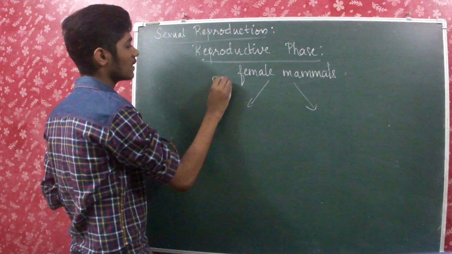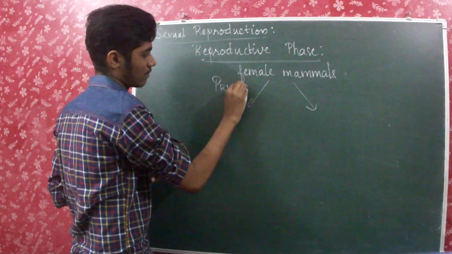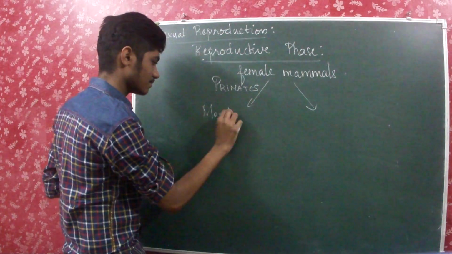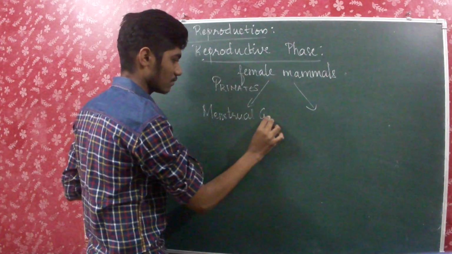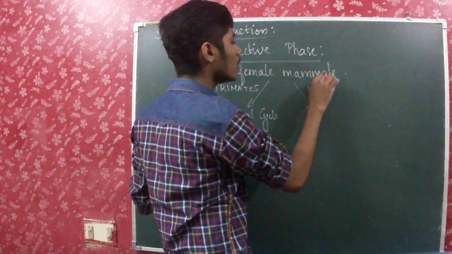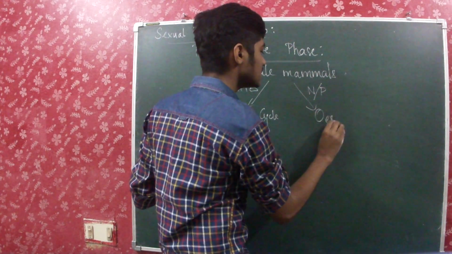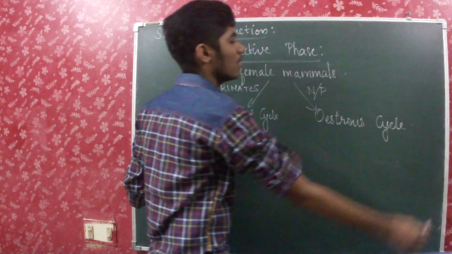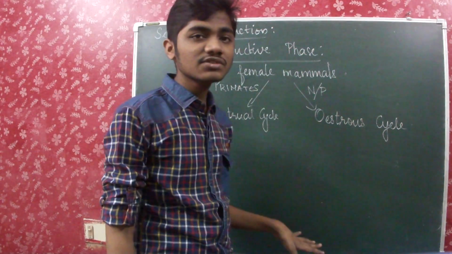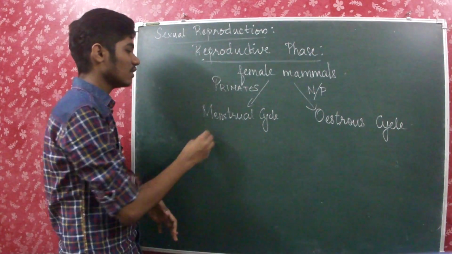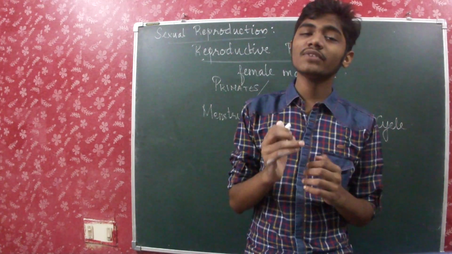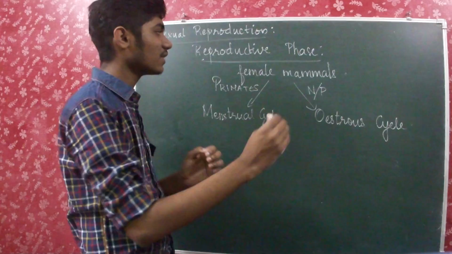In primates, the menstrual cycle takes place, and in non-primates the estrous cycle takes place. So these are the two kinds of cycles which occur in a female mammal for the production of reproductive hormones and for the emergence of reproductive behavior.